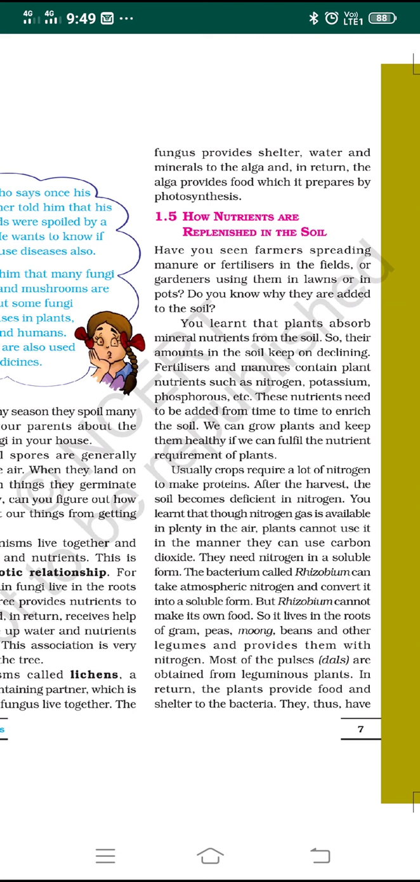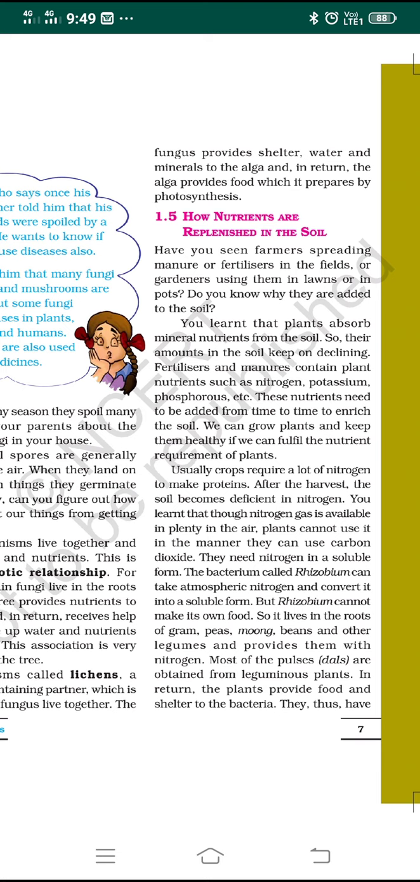But rhizobium cannot make its own food. So it lives in the roots of some plants such as gram, peas, moong, beans, etc. In the roots of such plants it grows, and the plants provide it with food and shelter. Most of the pulses are obtained from leguminous plants only. So in return the plants provide food and shelter to the bacteria present in their roots, that is rhizobium.